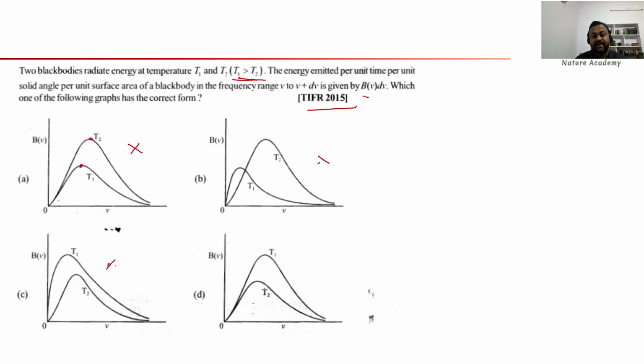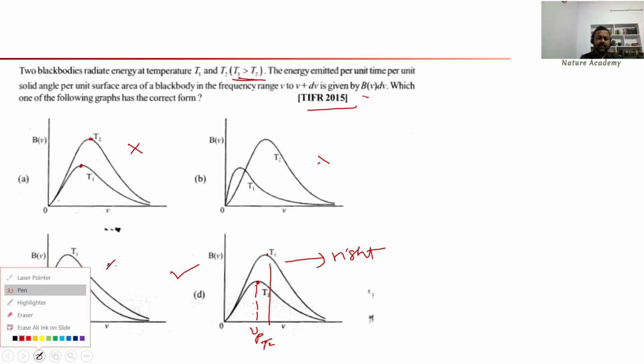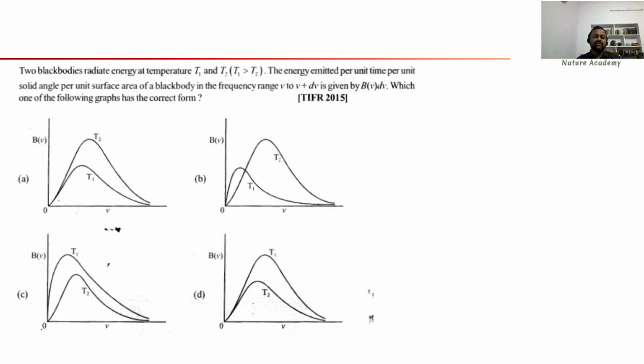This one will be correct, since this is T2 at low temperature, and if you are increasing temperature, the peak value will shift towards the right. This is the peak value of the frequency at T2, and when you increase the temperature, here T1 is more, right? So the peak is shifting towards the right side. So which one is the correct answer? Option D is the correct answer. This is very simple, and you can solve these questions within less than 2 minutes, or 1 minute also. These are time saving problems.